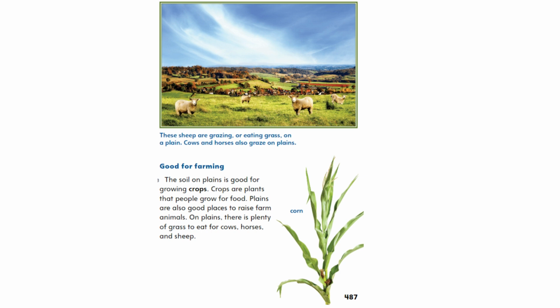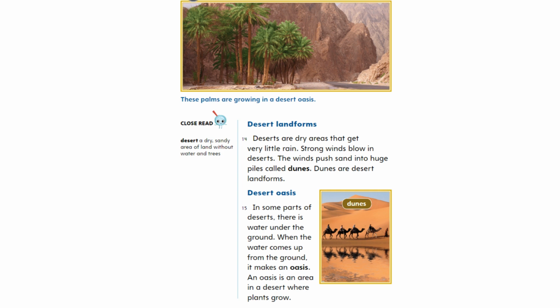Corn. These palms are growing in a desert oasis. Close read. Desert. A dry, sandy area of land without water and trees. Desert landforms. Deserts are dry areas that get very little rain. Strong winds blow in deserts. The winds push sand into huge piles called dunes. Dunes are desert landforms.